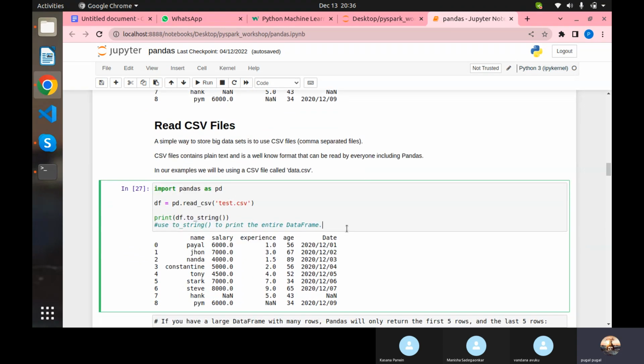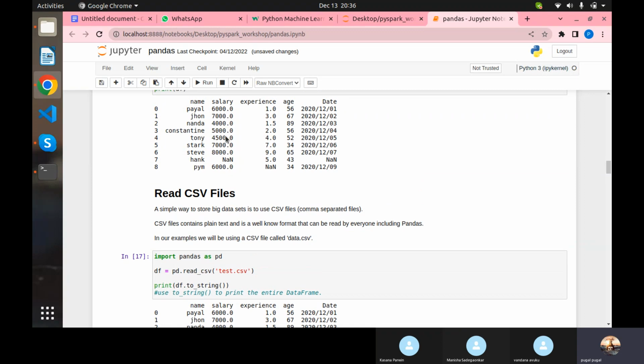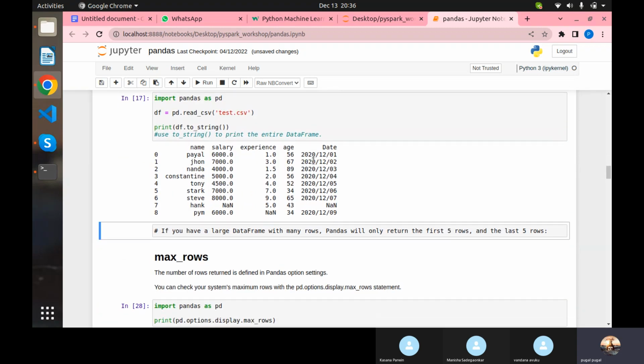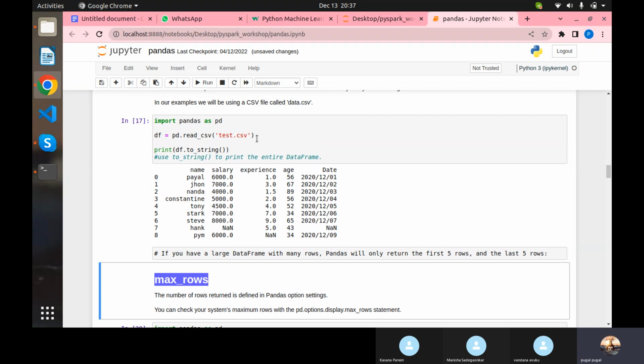Okay, so here I have only 8 records, so that is the reason both of them are giving the same results. The maximum number of rows it can return is 60. And as I was saying, it will return only 60 records. Even if you have thousands of records, it will take the first 30 records and last 30 records, and it will return the data frame.